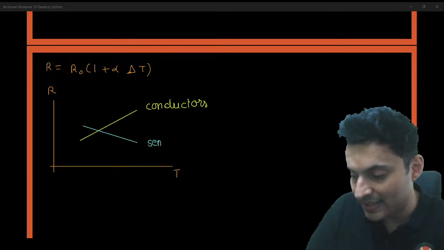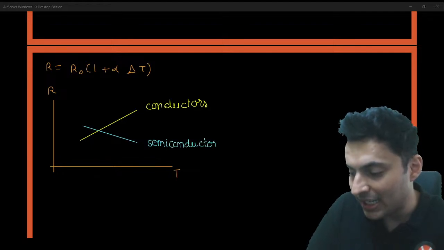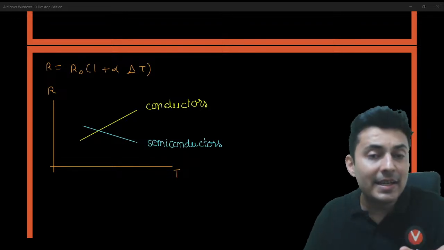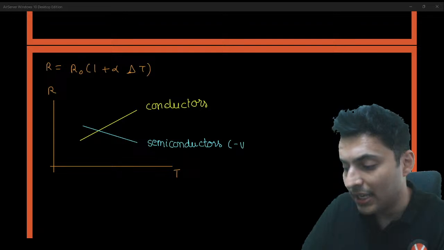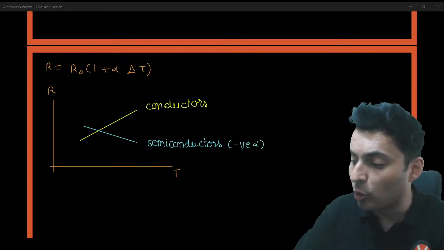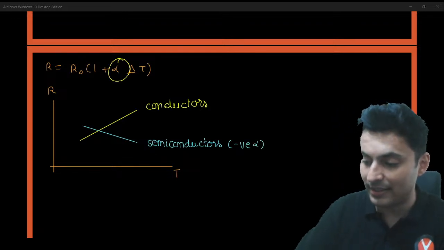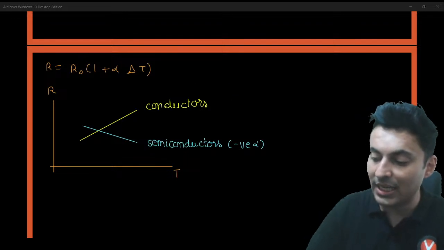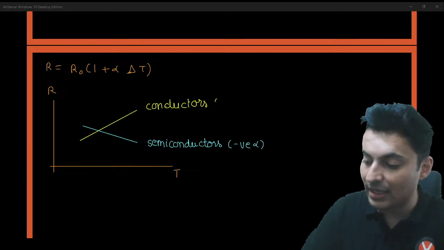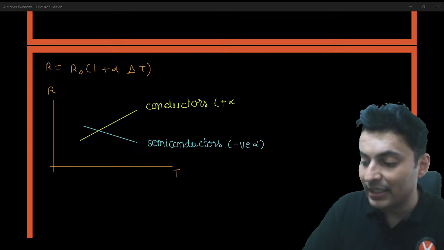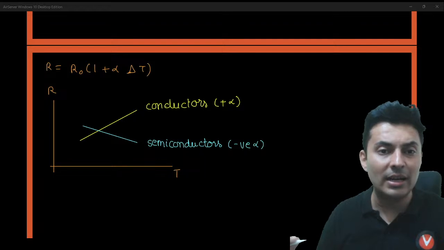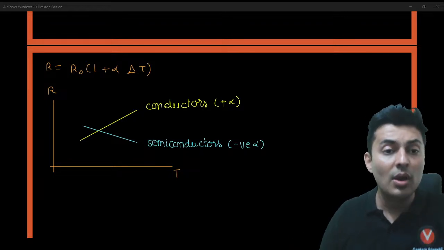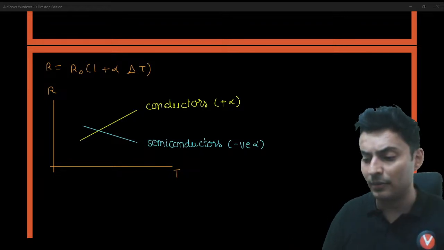It is downwards, meaning when you increase the temperature, the resistance decreases. So they have negative alpha, a negative temperature coefficient of resistance. Whereas for conductors, when you increase the temperature, the resistance increases, so they have positive values of alpha. So the graphs' slopes are different. For conductors, it is positive. For semiconductors, it is negative.